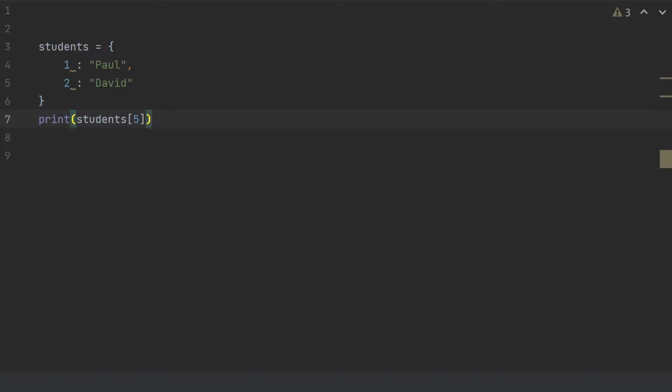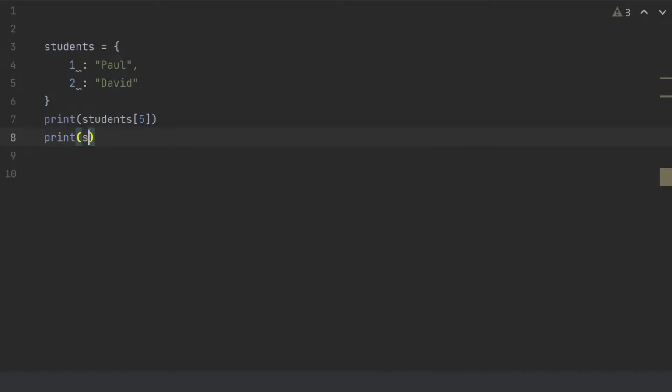But let's say I want to avoid that error, and instead I want to print a phrase that tells me this key is not in your dictionary. To do that, I'm gonna show it to you first. I'm gonna print students, and I'm gonna use the get function. I'm gonna mention first the key, which is 5, and it doesn't exist in my dictionary. After, I'm gonna add a comma and then write a sentence.